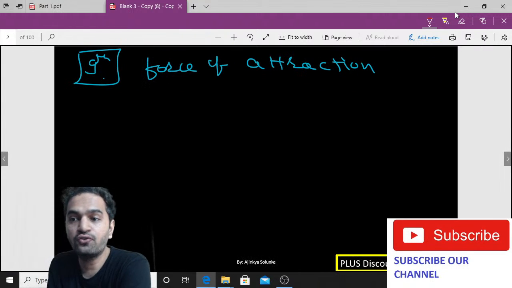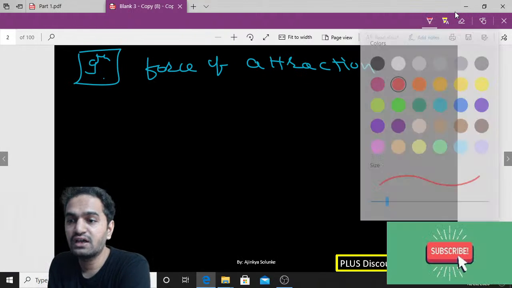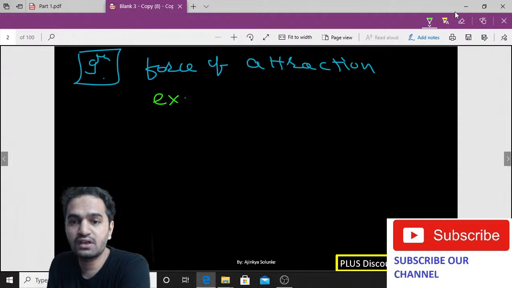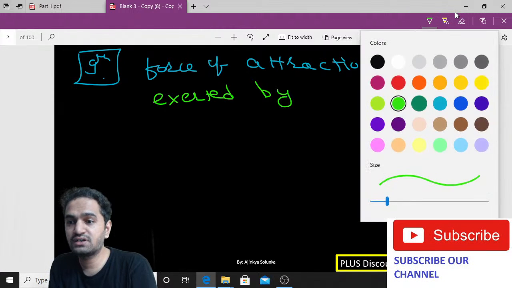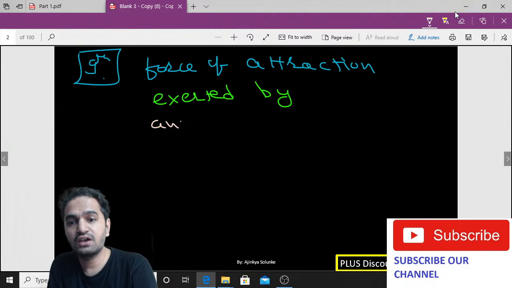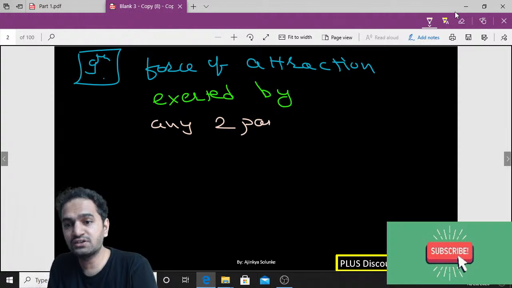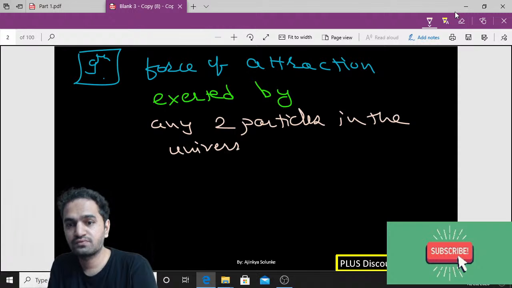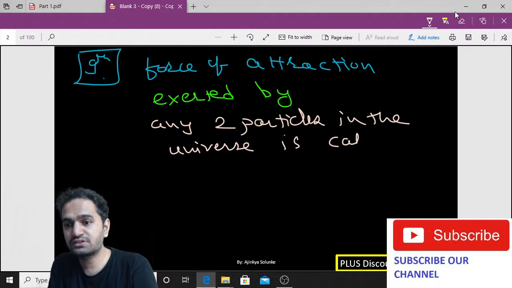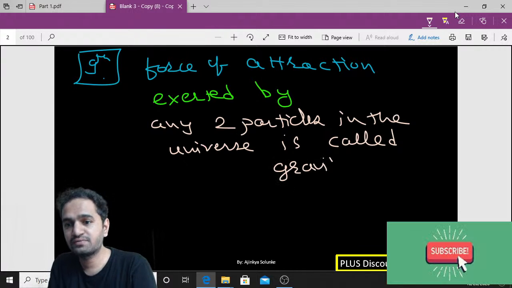Now we'll see. Force of attraction exerted by any two particles in the universe is called gravity, or gravitational force you can say.